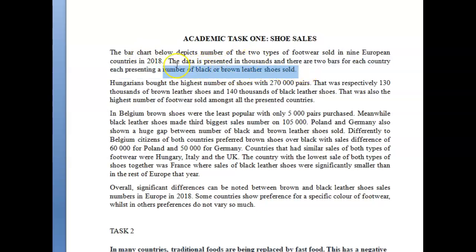Now, this you don't need. I would have gotten rid of this entirely. Yes, you want to present the chart in such a way that someone not looking at it can visualize it, but not with this kind of information, okay? You don't really need to do this. So you could have said the bar chart depicts the number of two types of footwear, comma, namely brown and black leather, comma, sold in 9 European countries in 2018. And then you don't need to go into all of this.